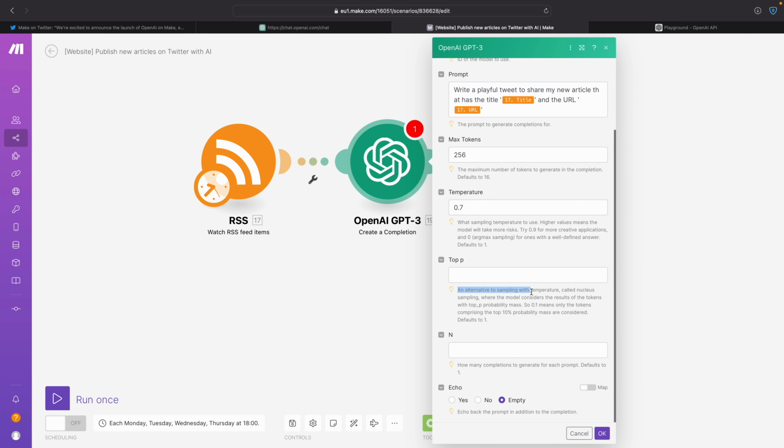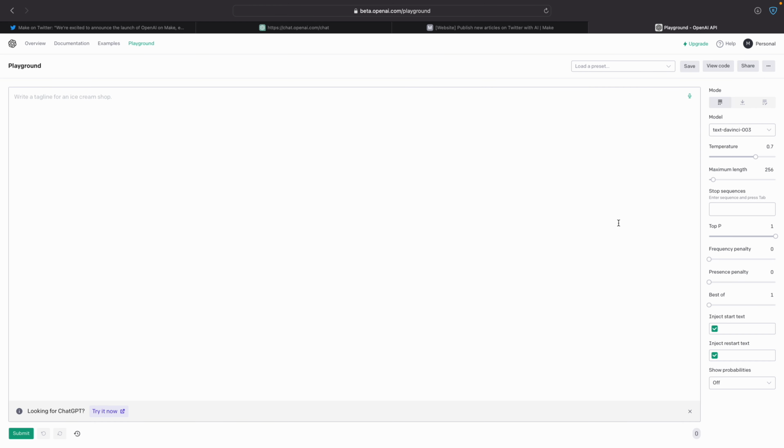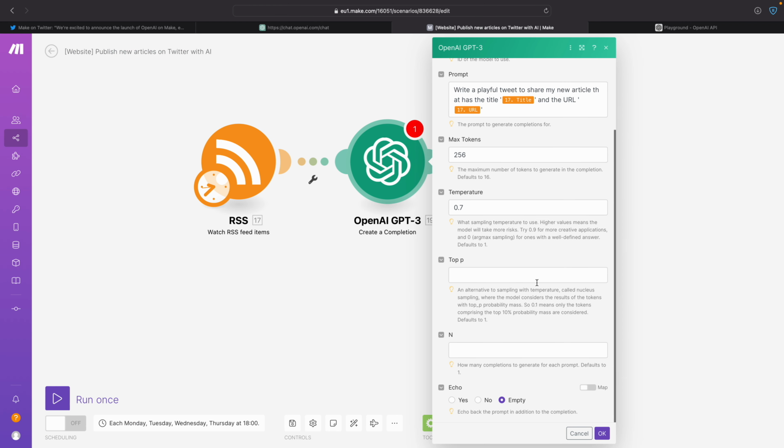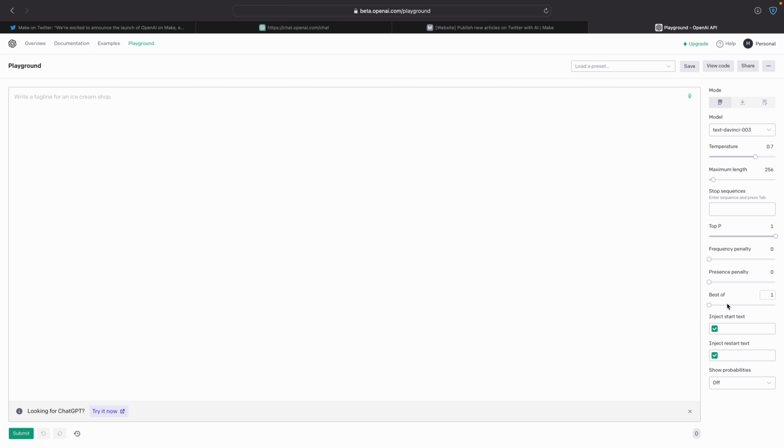Top P, an alternative to sampling with temperature called nucleus sampling, where the model considers the results of the tokens with top P probability mass. Okay, so 0.1 means only the tokens comprising the top 10% probability mass. Okay, that's a little bit above my pay grade, but I see here that they set this to 1, so I'm just going to set it to 1 as well. And then N: how many completions to generate for each prompt? Defaults to 1.